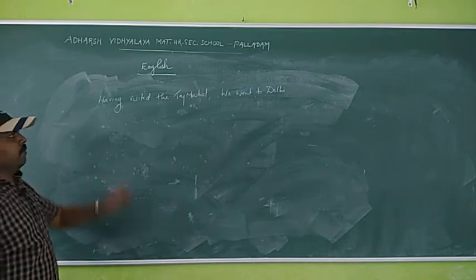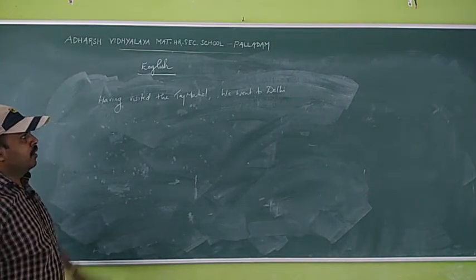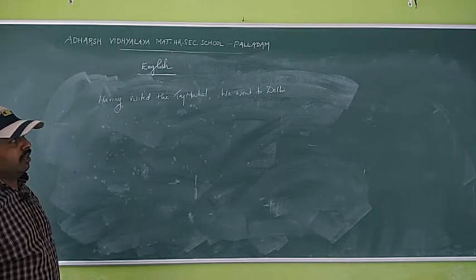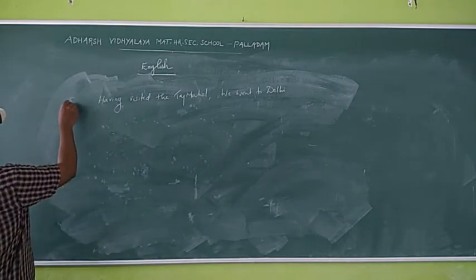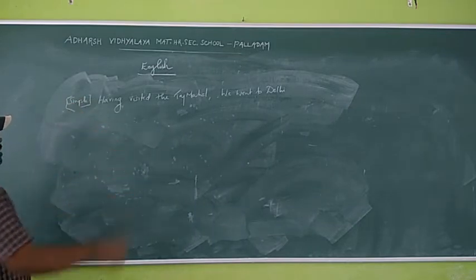We'll see one more example here. Having visited the Taj Mahal, we went to Delhi. Having here, it is a simple sentence.